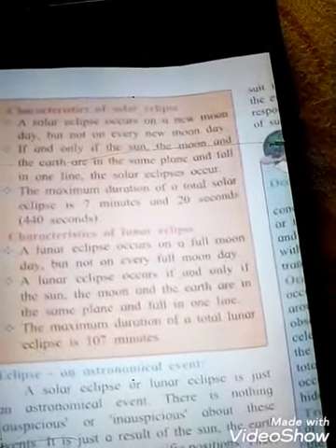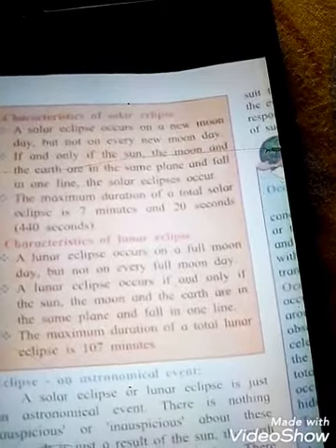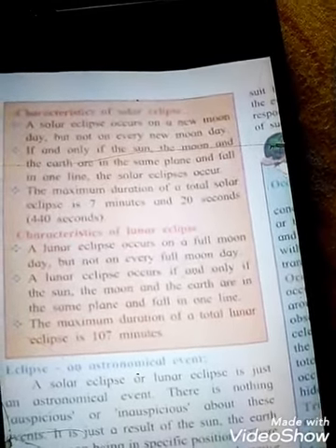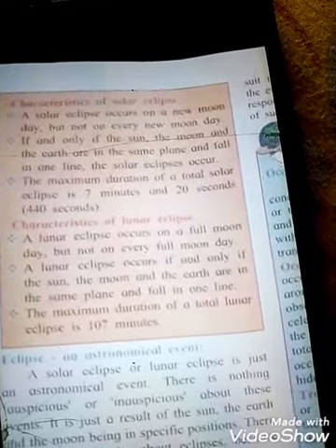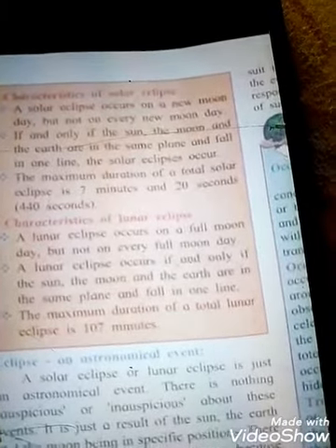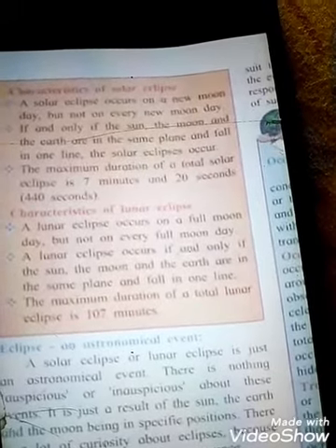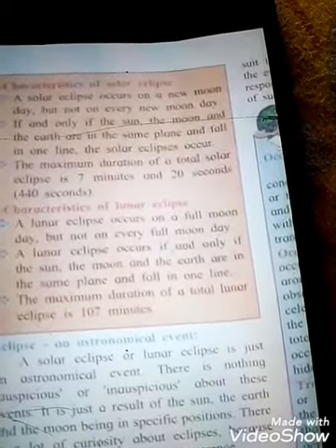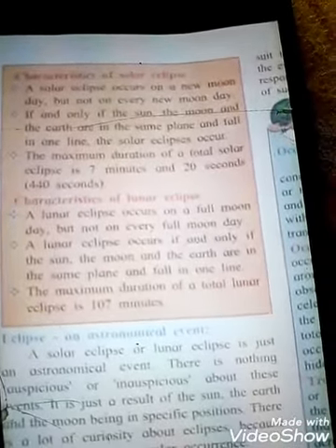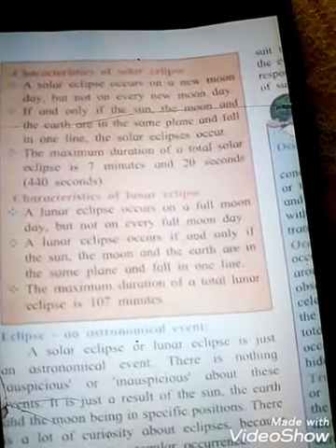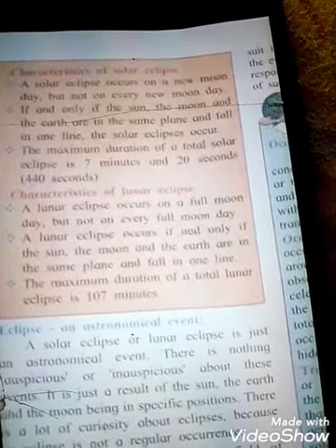That means when these three celestial objects come in a straight line, and in a solar eclipse, what is the very important thing, students? The sun, the moon and the earth. The moon will come between the sun and the earth, you have to remember that. And then only a solar eclipse will occur. We do not say that on every new moon day a solar eclipse will occur. The maximum duration of a total solar eclipse is 7 minutes and 20 seconds, that is 440 seconds.